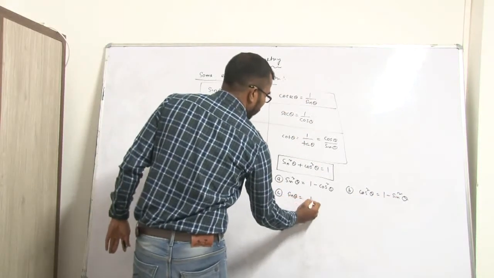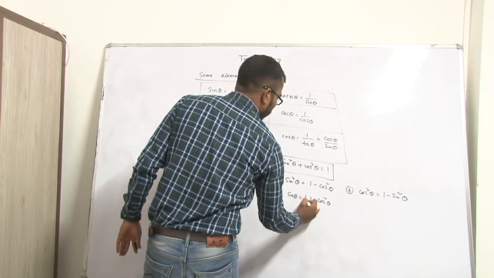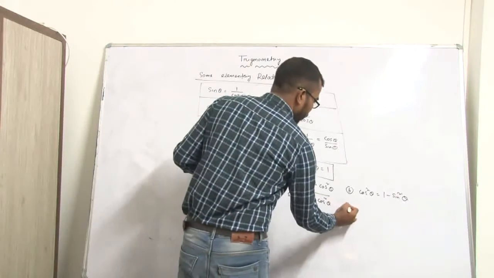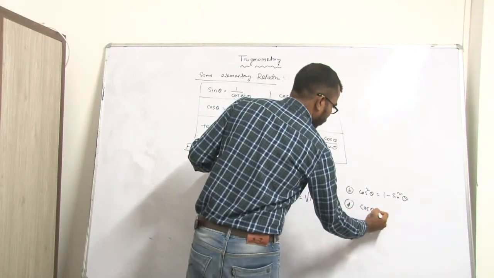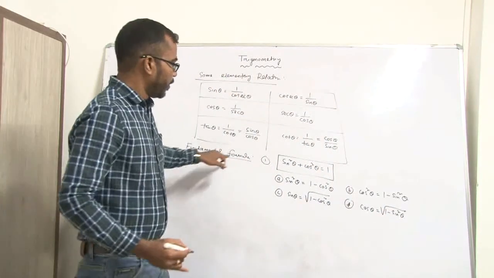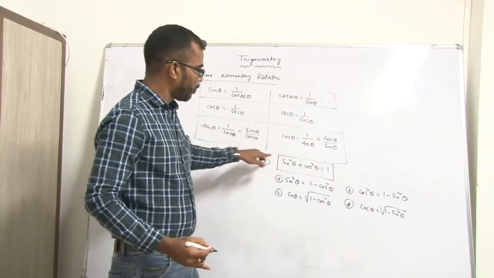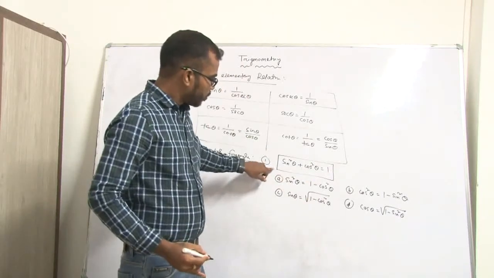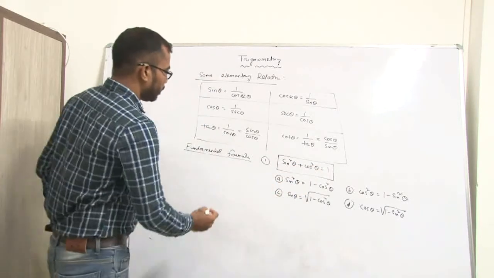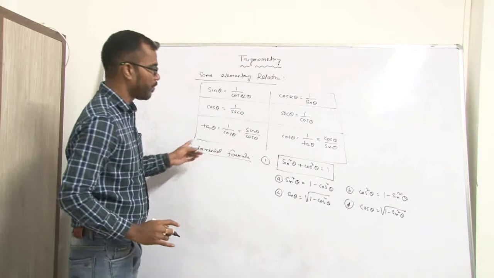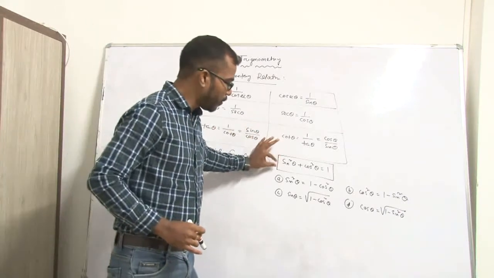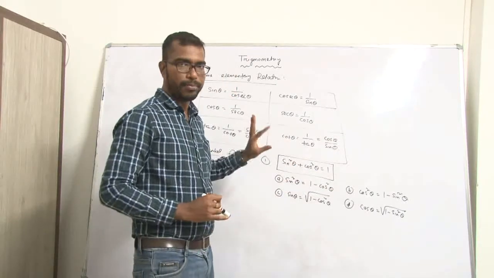Similarly, sin theta is equal to root over of 1 minus cos square theta, and cos theta is root over of 1 minus sin square theta. So from the main fundamental formula, we derive some sub formulas. So this is the first fundamental formula, sin square theta plus cos square theta equal to 1. From this formula, we derive 4 sub formulas.